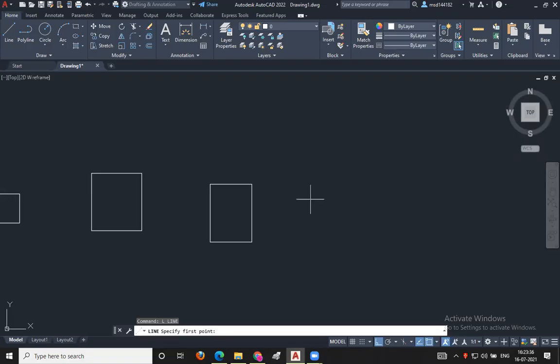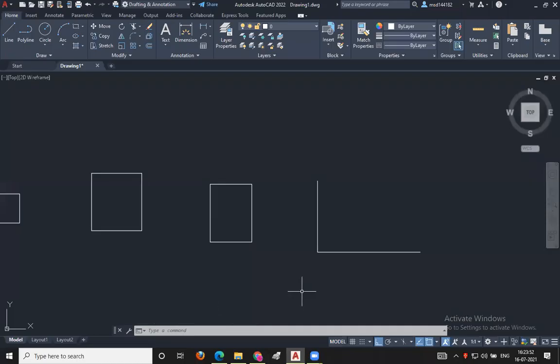Next, we should draw a vertical line and a horizontal line randomly. Then press escape. Then we should set an offset command.